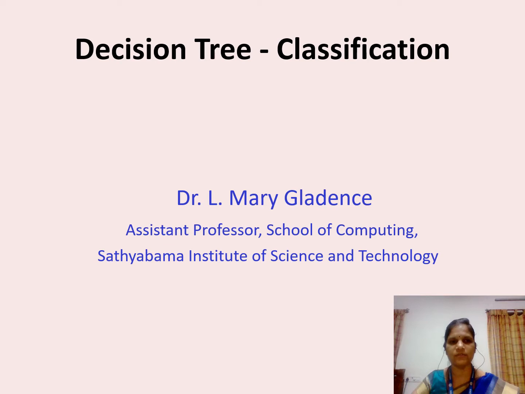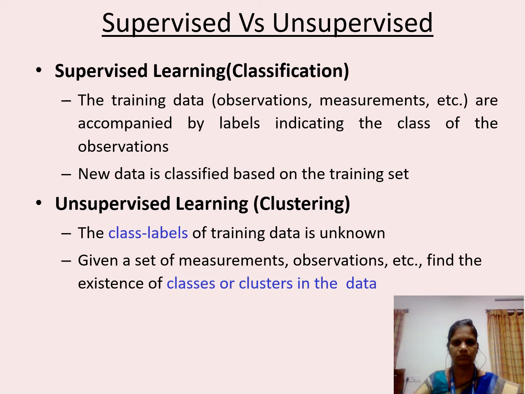In today's session, we are going to see about decision tree using classification. Before moving on to this session, let us all understand the concept of classification. Classification is basically a learning. Learning can happen in the form of supervised, unsupervised, semi-supervised, and reinforcement learning.